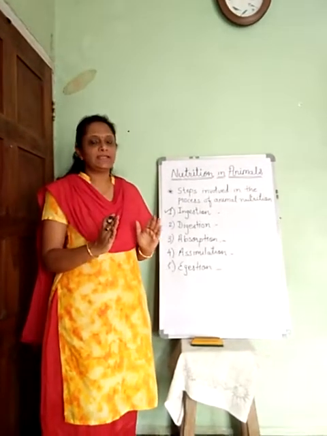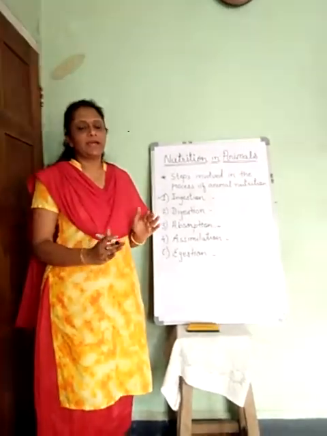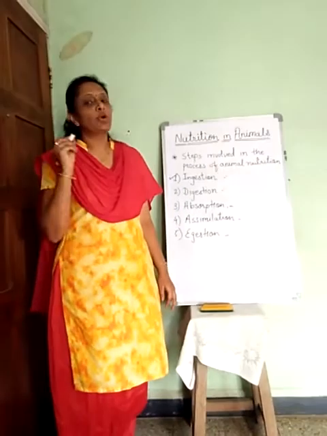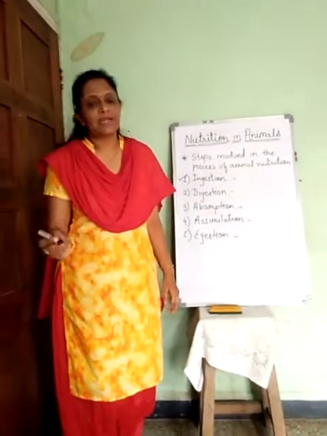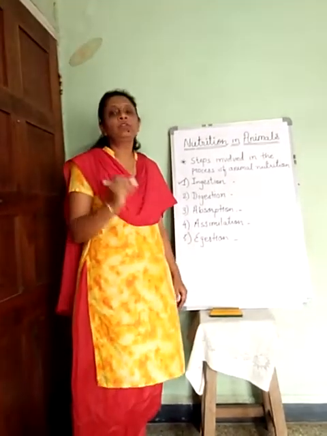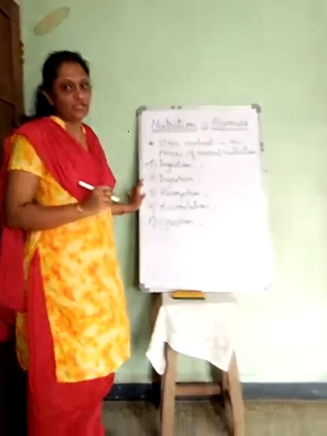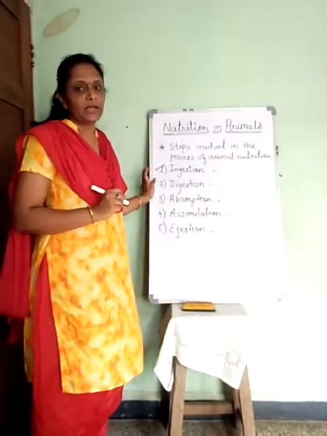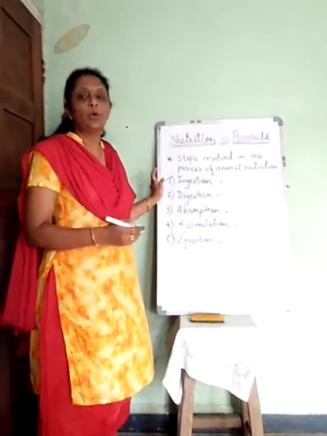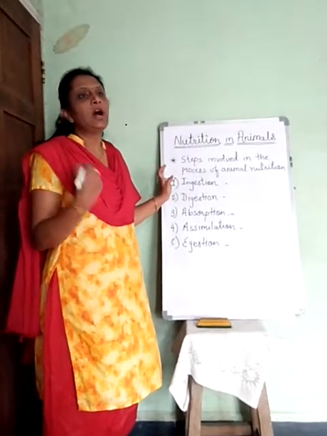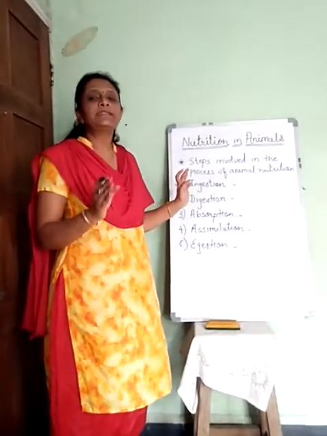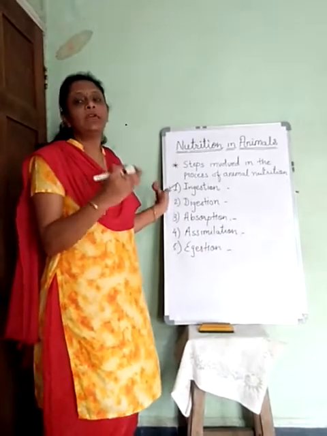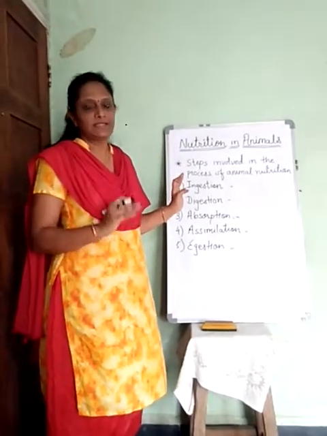Actual digestion can be defined as breaking down complex forms of nutrients into their simpler forms. So all the complex nutrients like carbohydrates, proteins, and fats get converted into simpler forms by the process of digestion in the various organs of the digestive system.